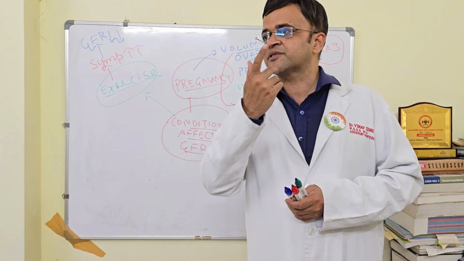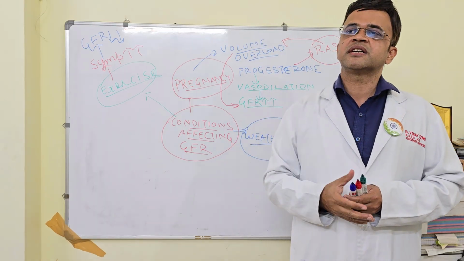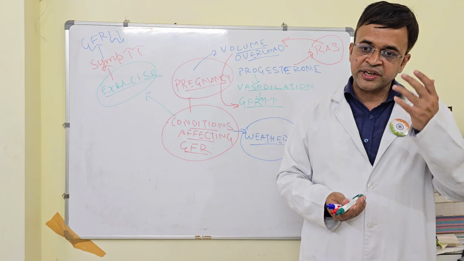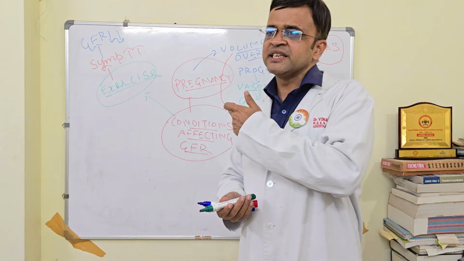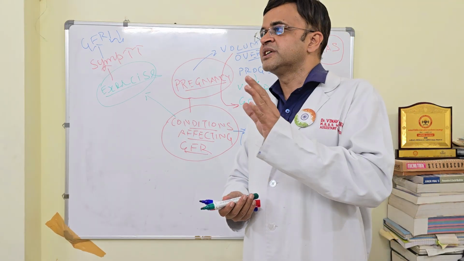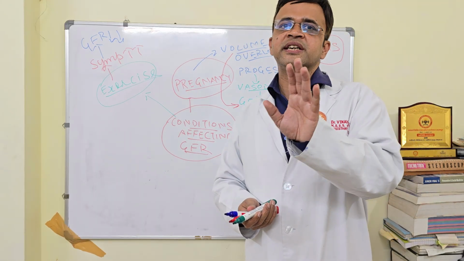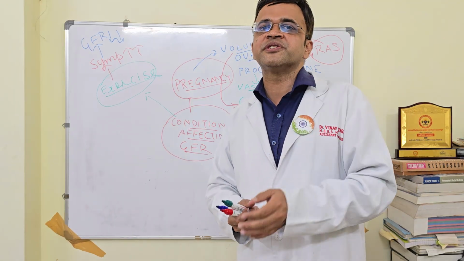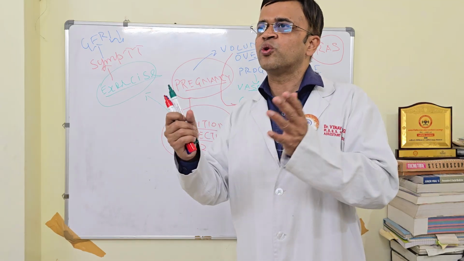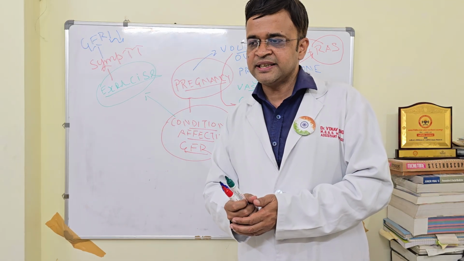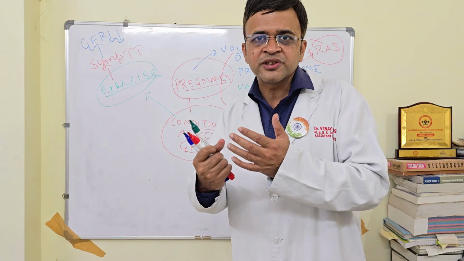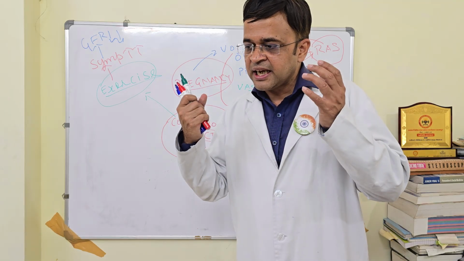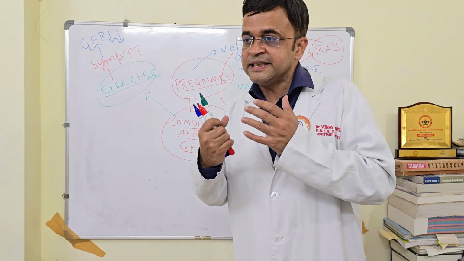Many students ask me why exactly we urinate a lot more during cold season. During cold weather, why do we urinate a lot more? It is not exactly related to GFR. It is something related to what we call cold induced diuresis. This is also a very interesting mechanism. Suppose it's very cold outside, and now the body will try to preserve its warmth inside. The body will try to preserve the heat.